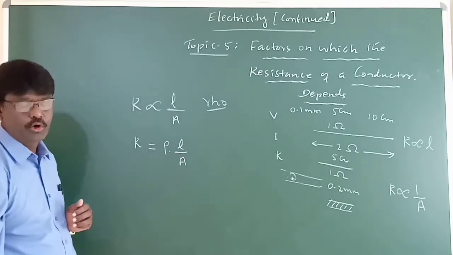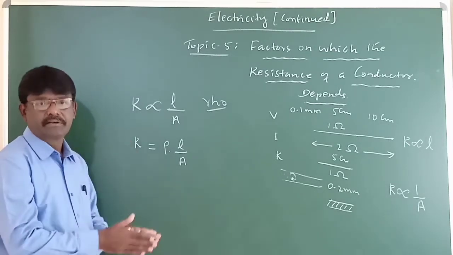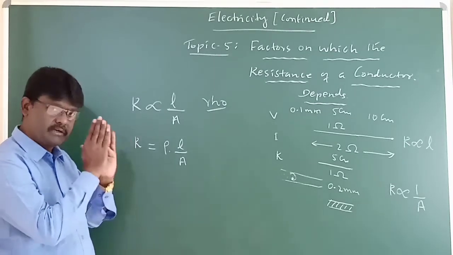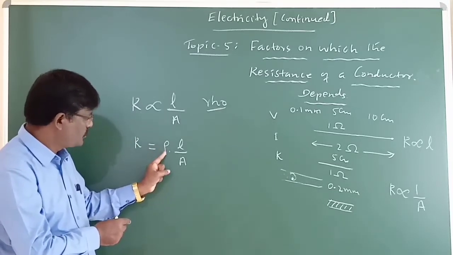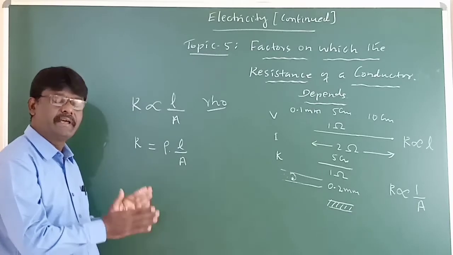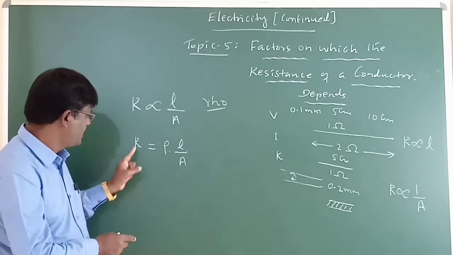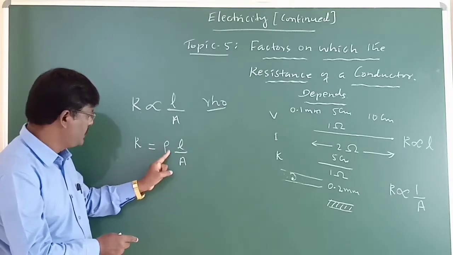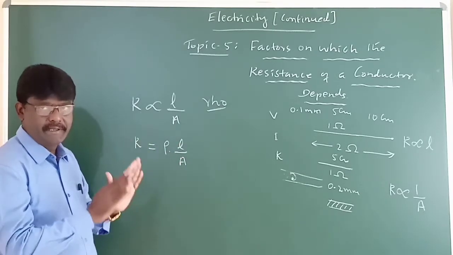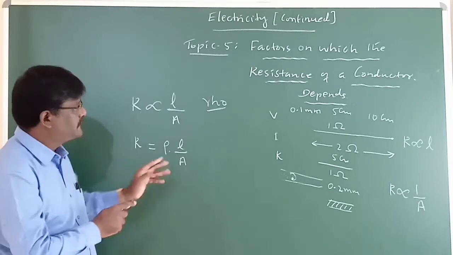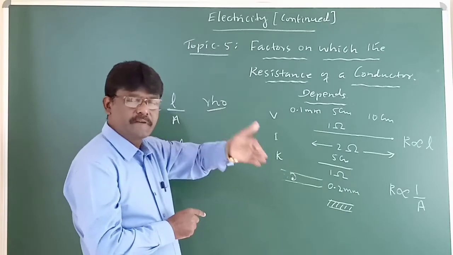Here this rho we call resistivity, or specific resistance. This rho stands for the nature of the material also. Hence R equal to rho into L by A gives the complete detail of the resistance, that means resistance depends on some factors.